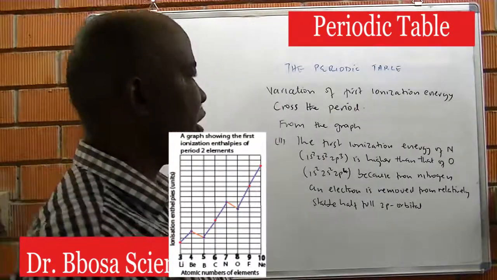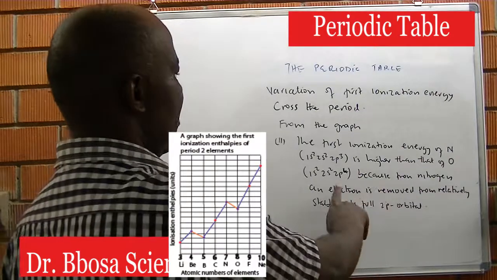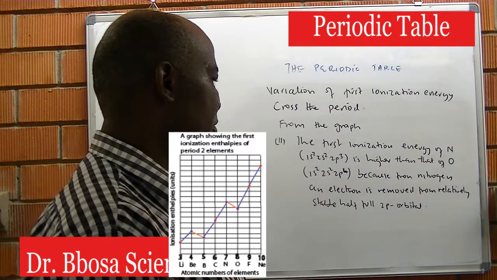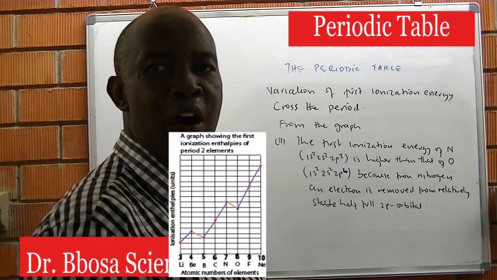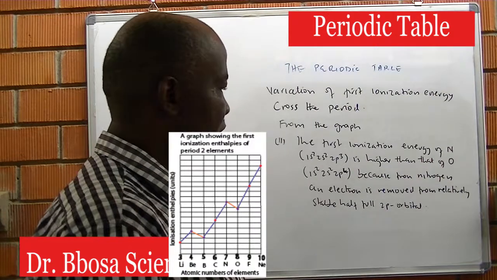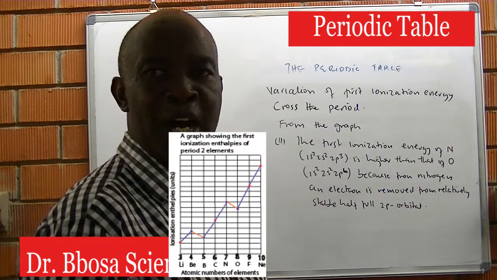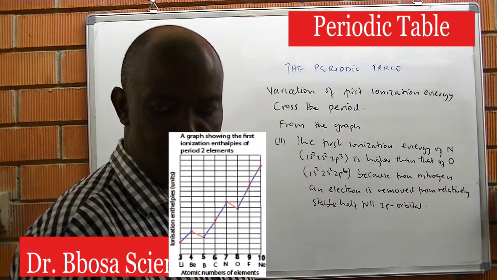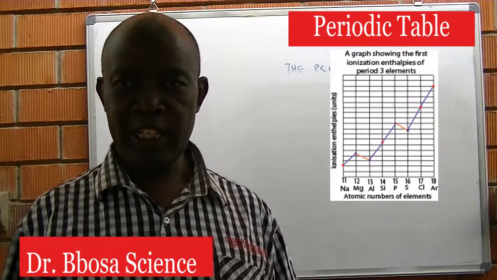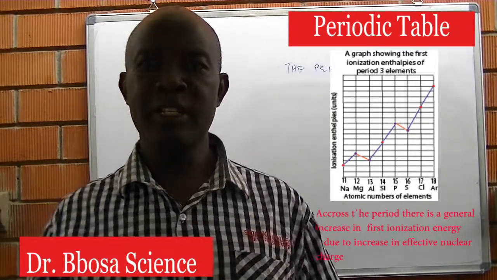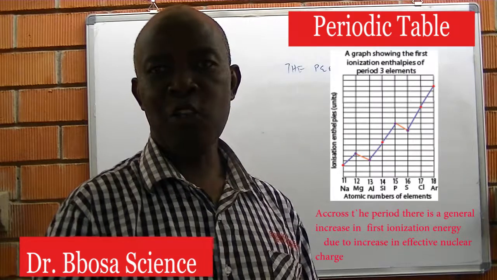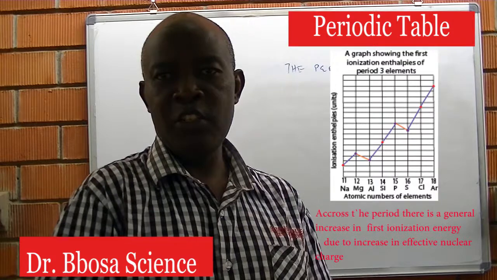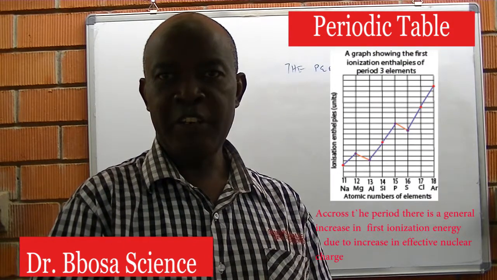The first ionization energy of nitrogen is higher than that of oxygen, because from nitrogen an electron is removed from a relatively stable half-full orbital, while that of oxygen is removed from an unstable orbital, more than half full but less than full. The same reasoning can be extended to period 3. Generally, across period 3, the first ionization energy increases due to increase in effective nuclear charge.